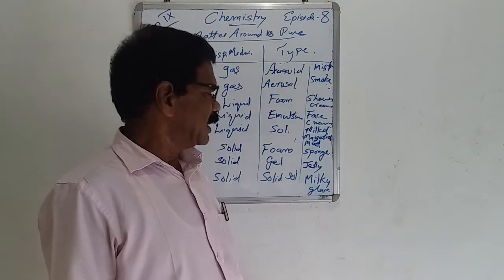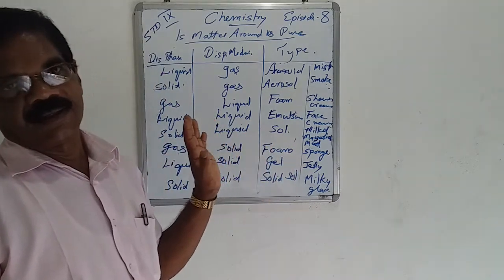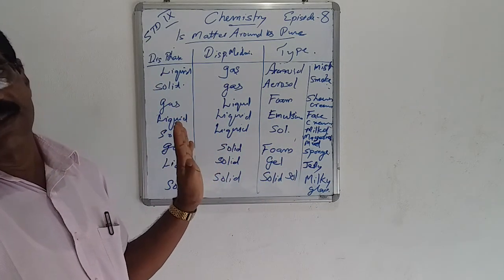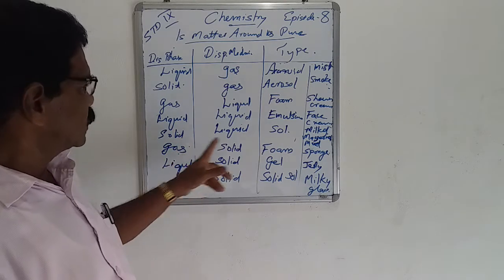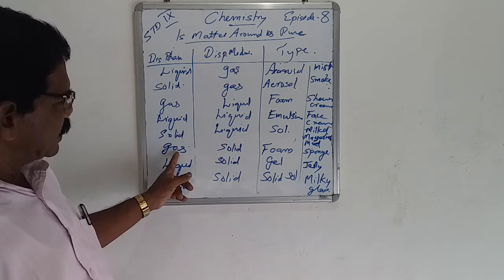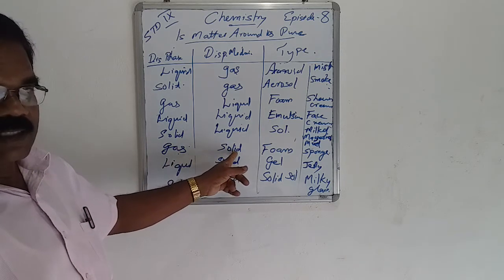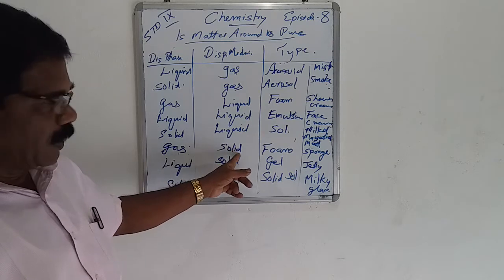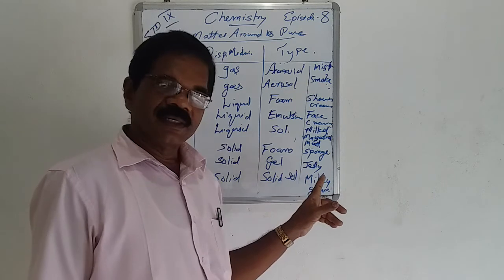Then solid particles, a solid component dispersed in a liquid component, that is known as sol. Example, milk of magnesia or mud. That is commonly seen. When mud particles are dispersed in water, it is known as sol. Then the gaseous state mixed with the solid, that is foam. That is foam type.